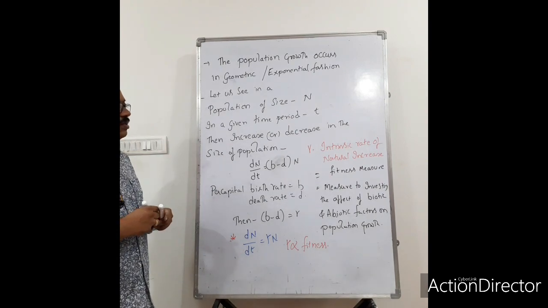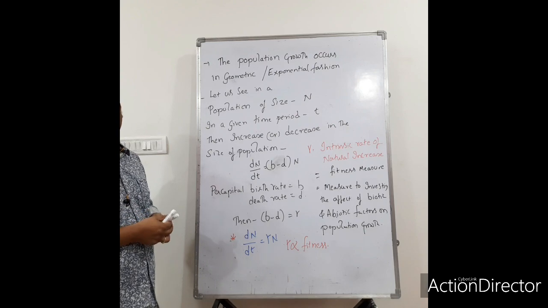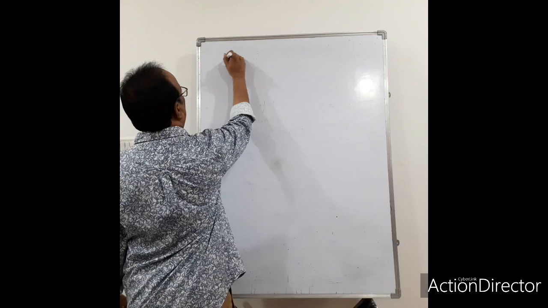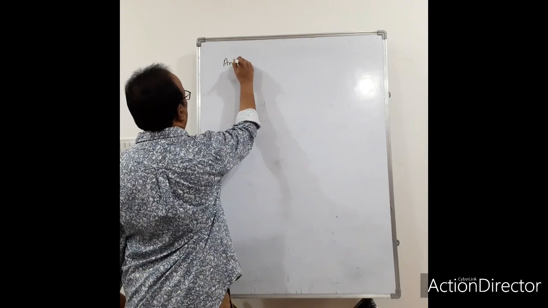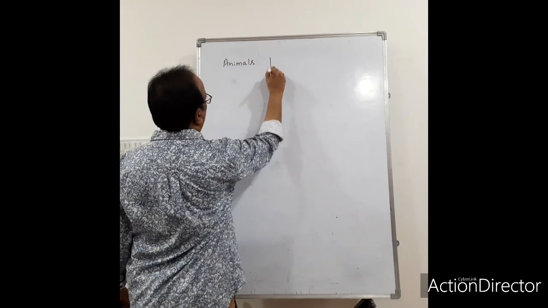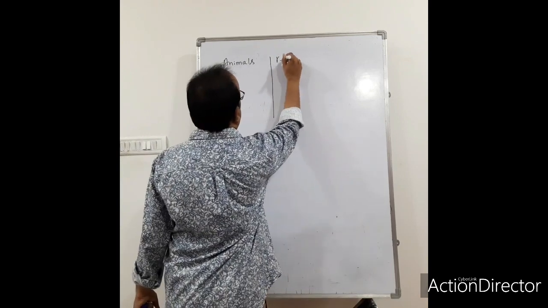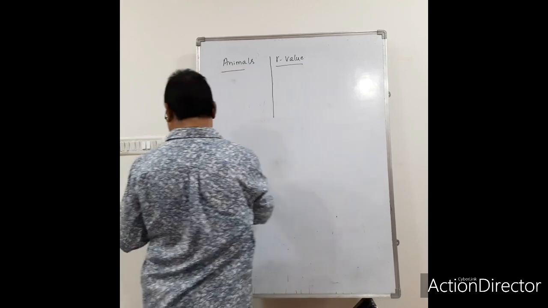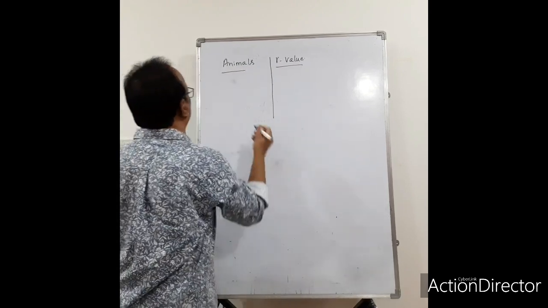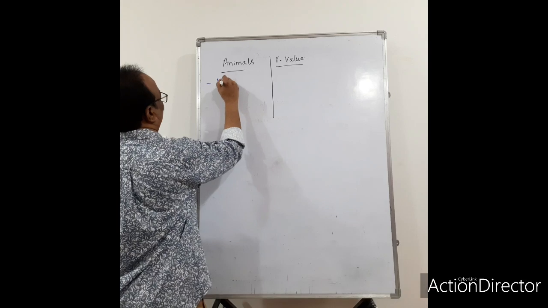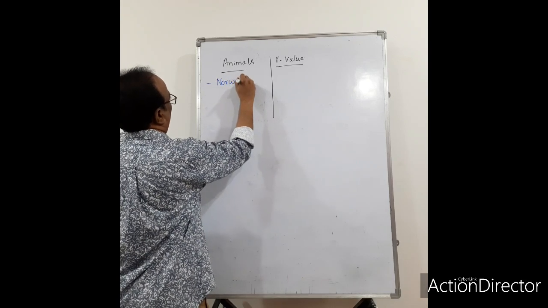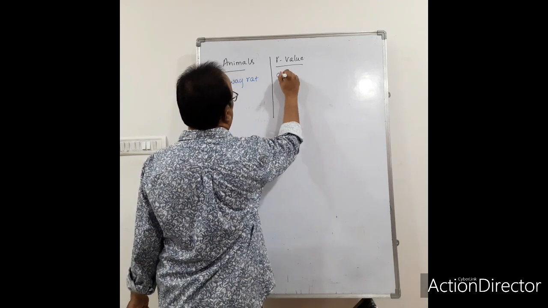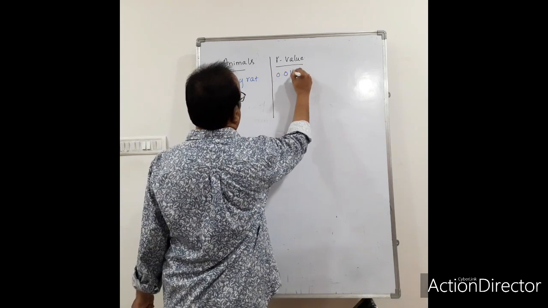Now let us see some of the r values. Here I am writing examples of animals and their r values. First, the Norway rat: its r value is 0.015.